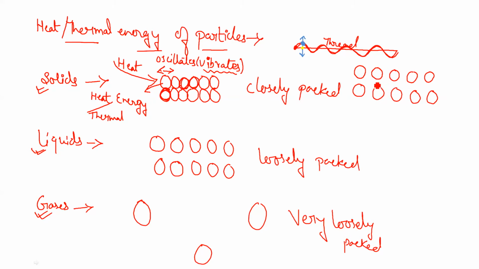And you can see now that if they are making distance between them, then what will happen? The solid particles have become like the liquid particles now. It means that solid has converted to liquid state. So this happens when in reality we heat liquids, or gases, or solids. When we heat a solid, the particles of the solid get far away from each other, and this makes them change their state from solid to liquid.